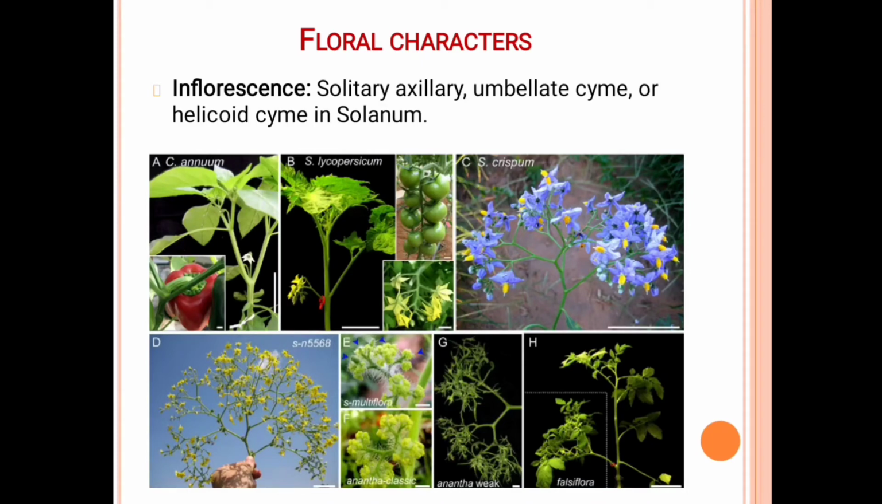Then the helicoid cyme. Helicoid cyme means the main axis terminates into a flower, but the lateral flowers are produced on the same side. It means they form either on the right side or on the left side, only on a single side. So it is called the helicoid cyme. And sometimes it is an umbellate cyme. Umbellate is a type of racemose inflorescence, but the flowers are arranged in many helicoid cymose clusters. The inflorescence appears as an umbel, so it is called the umbellate cyme. In this umbellate cyme, they are mostly arranged in helicoid cymes. So these are some examples of inflorescence. They are arranged in the cymose type.